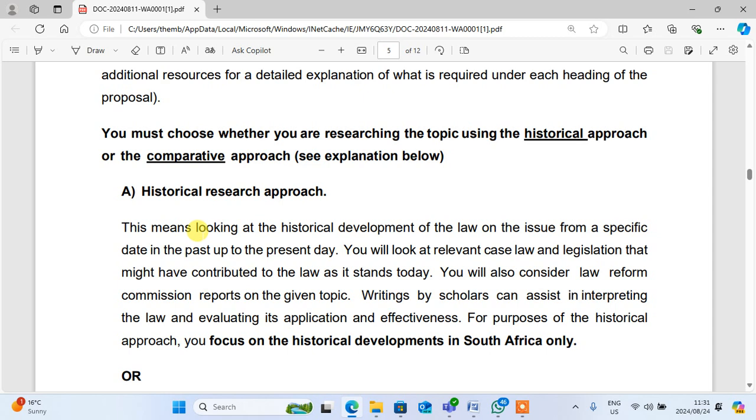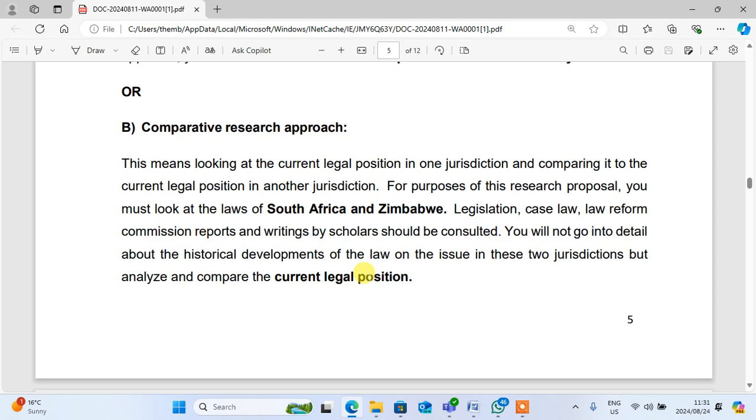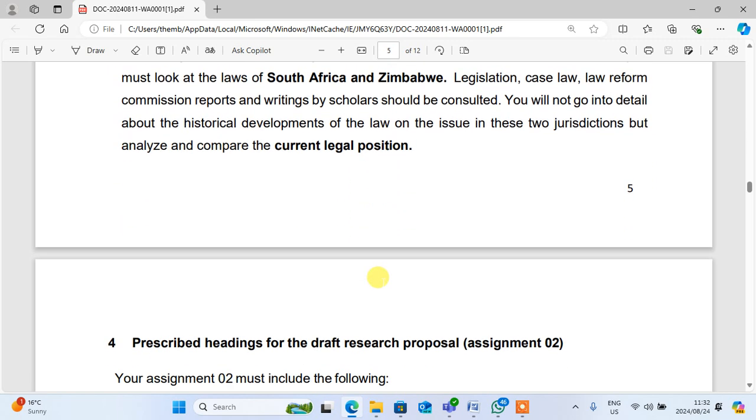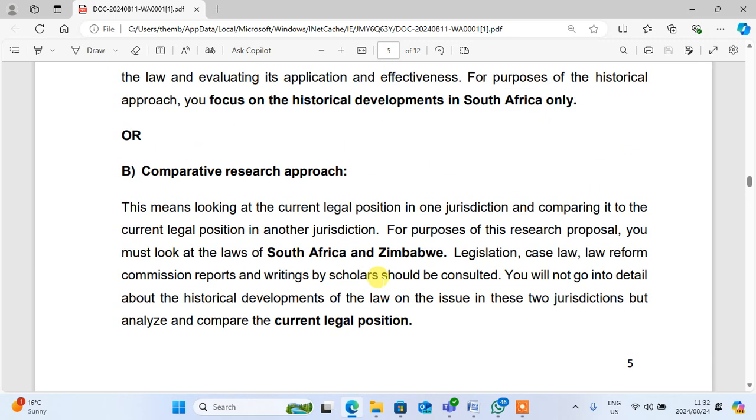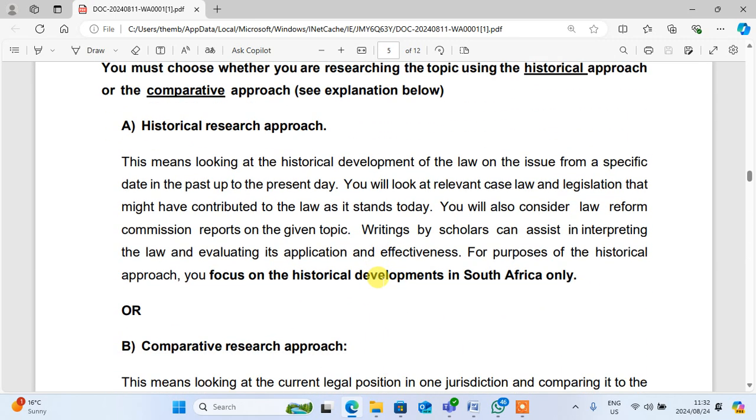means looking at the historical development of the law on the issue from a specific date in the past up to the present day. You will look at the relevant case law and legislation that might have contributed to the law as it stands today. The comparative approach means that you will also compare the laws of South Africa and Zimbabwe, and the current legal positions. Then, it's assignment number 2. Let's start with the historical research approach.